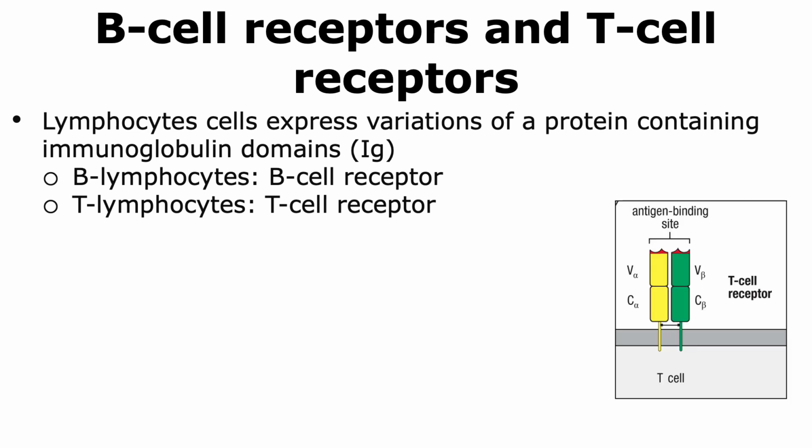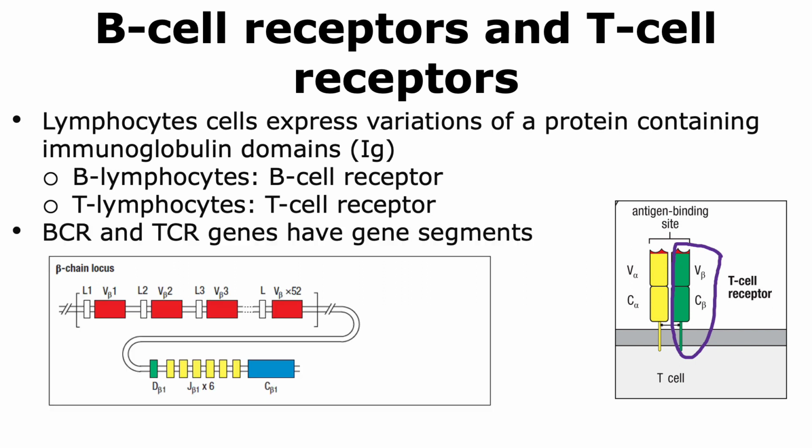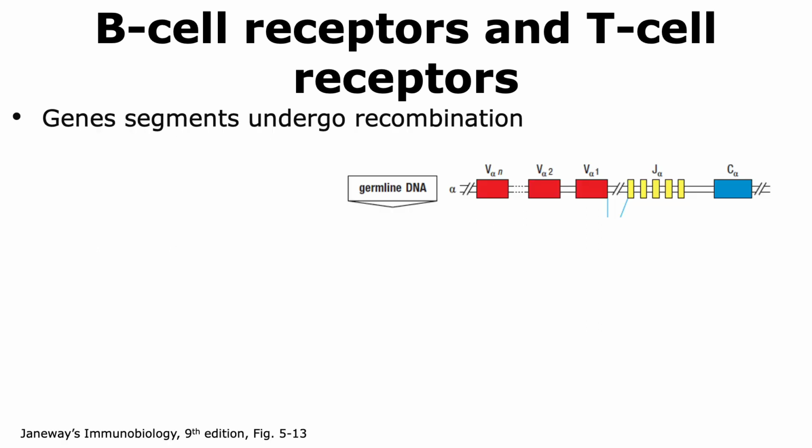receptor. Here is a picture of the T cell receptor, and we can see it is made up of two polypeptides. When we look at one of the polypeptides and look at the gene structure for that polypeptide, then what we notice is that there are these gene segments. Thus, the B cell receptor and T cell receptor genes do have these gene segments, and these gene segments have to be rearranged in order to form the functional protein. The gene segments can be rearranged through the process of DNA recombination.